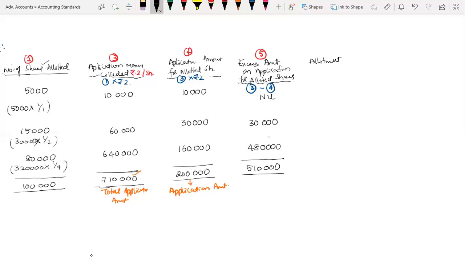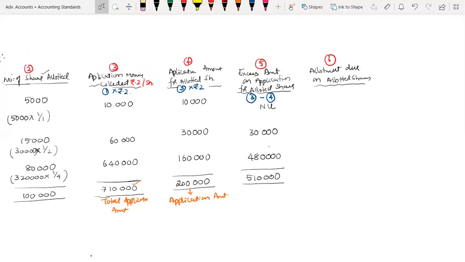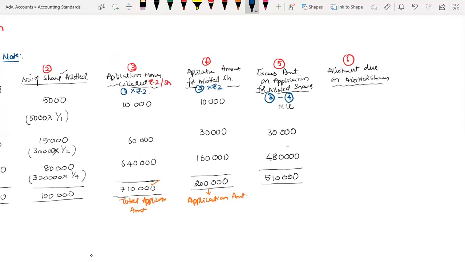Allotment due on allotted shares. Make this column number 6. For this formula, allotted shares is column number 2.